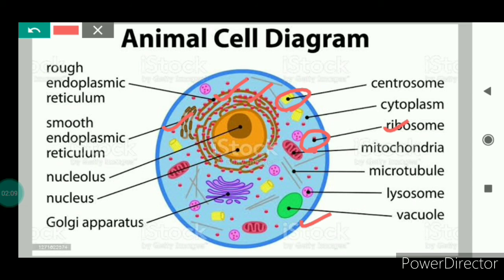And what is cytoplasm? This fluid-like structure that you can see in the cell, or you can say the jelly-like substance in the cell, this is cytoplasm. So this was an overview about the animal cell and the plant cell.